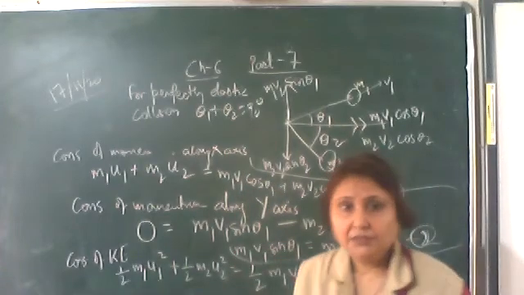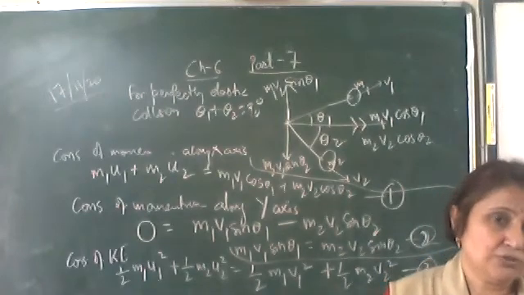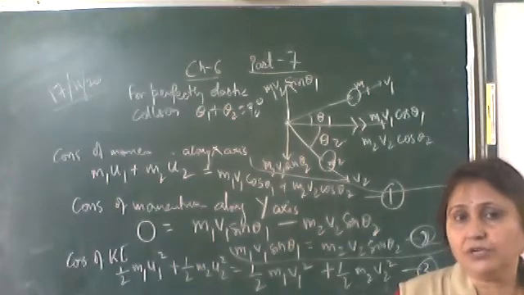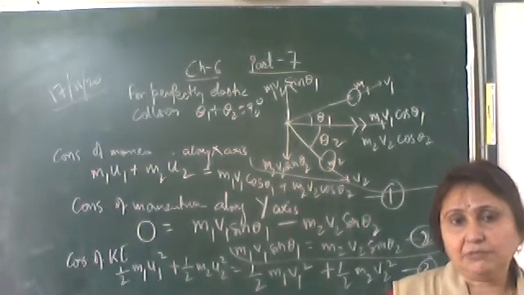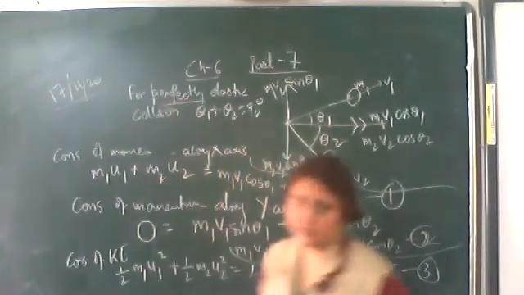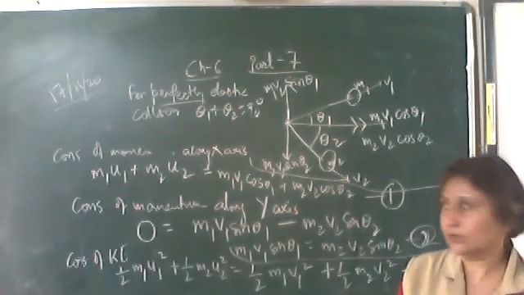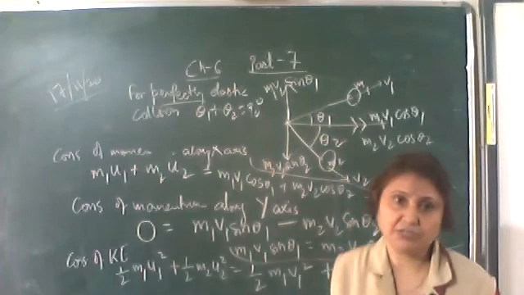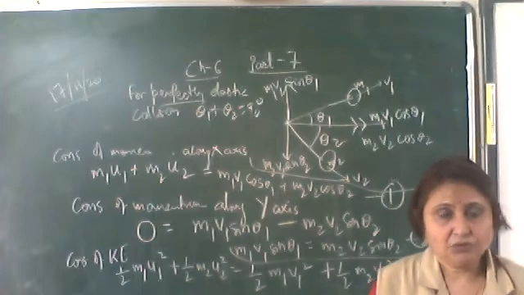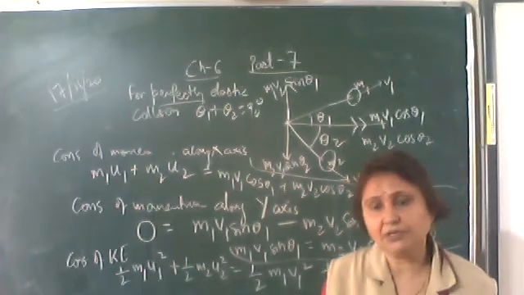But in the numerical, if it is not given that it is a perfectly elastic collision, then you will not take theta 1 plus theta 2 equal to 90 degrees. The word perfectly should be there. Only when the value of e, the coefficient of restitution, is 1, will theta 1 plus theta 2 be equal to 90 degrees.